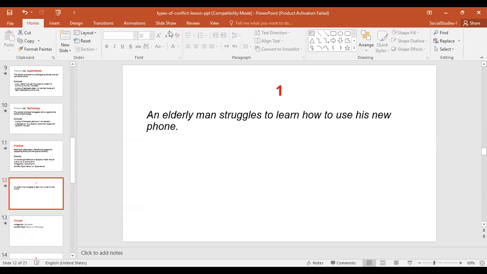Okay. So this is our session for today, covering types of conflicts and a little bit of history behind our author, Langston Hughes, and the Harlem Renaissance.